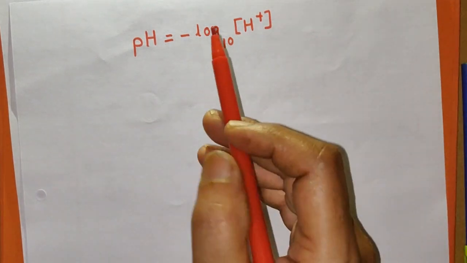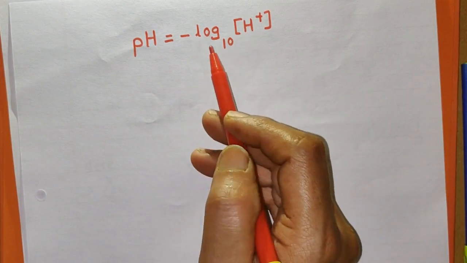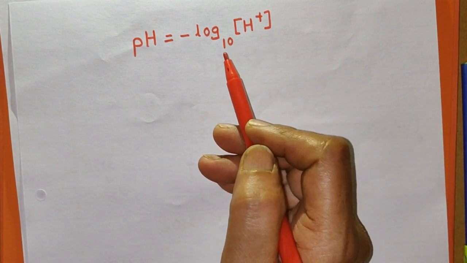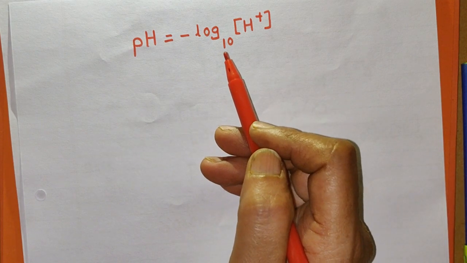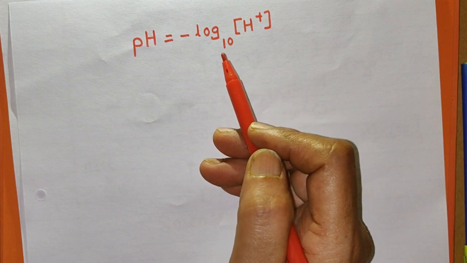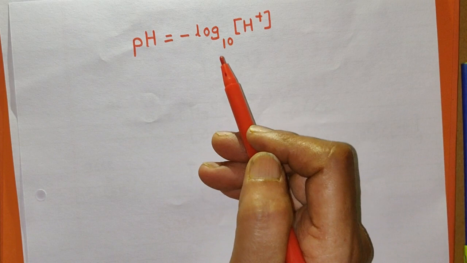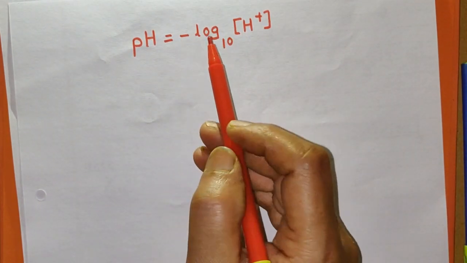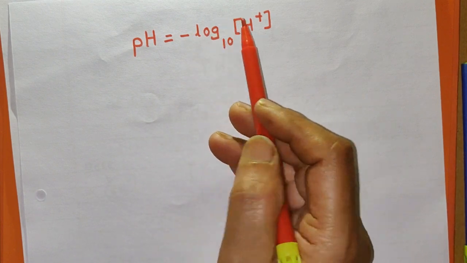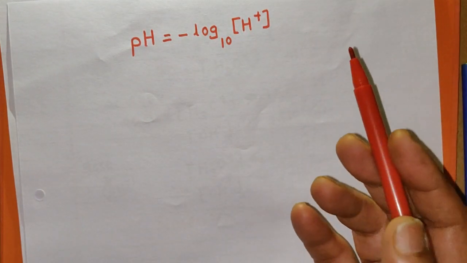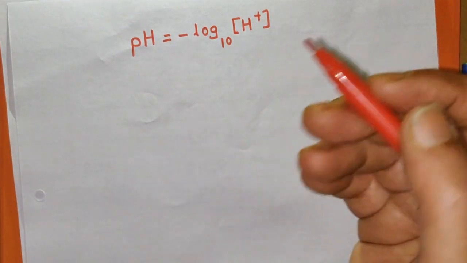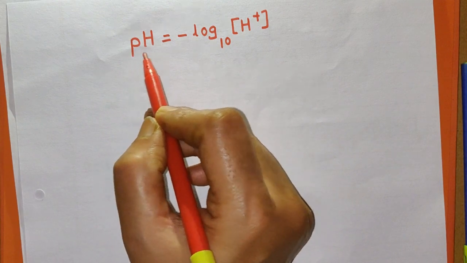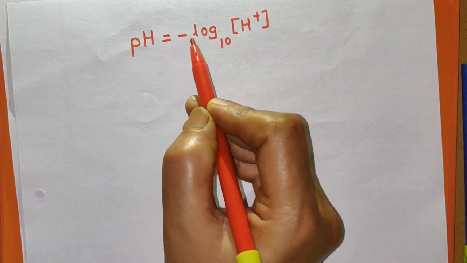You know what is log? When you take the logarithm of any number to the base 10, we determine that the number is which power of 10. That number is equal to 10 to what power? It can be determined by using the log. And so we have taken the negative log. Why? Because here the value of the concentration of H3O+ or OH- is very small. It is in terms of 10 raised to a negative power, and so to make the value of pH positive, the negative sign is taken.